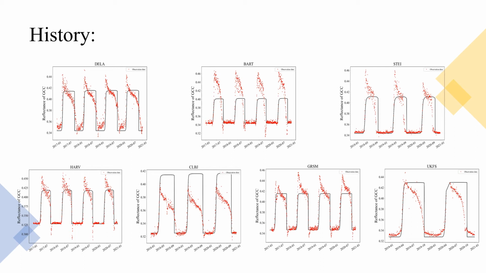For example, in Bartlett Experimental Forest and Steigerwaldt Land Services, the leaf fall day of the simulations did not match that of the observation. This indicates that there is room for further improving the DALEC model to better simulate the leaf fall phenology. Meanwhile, there is an overestimation of GCC during the peak growing season. This is because our coupled model does not fully consider seasonal variations of chlorophyll content and leaf pigments.